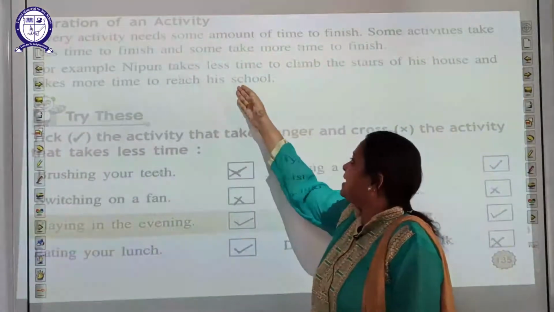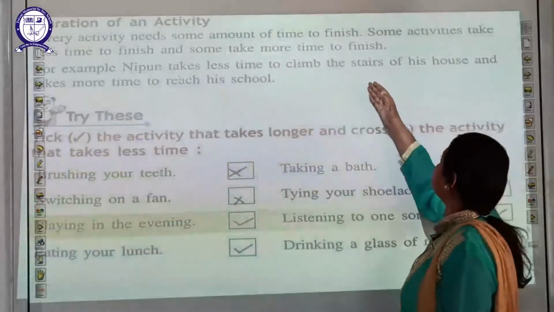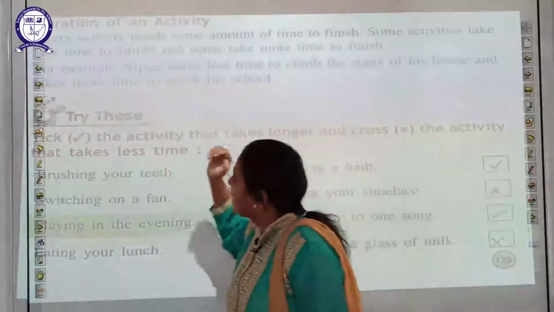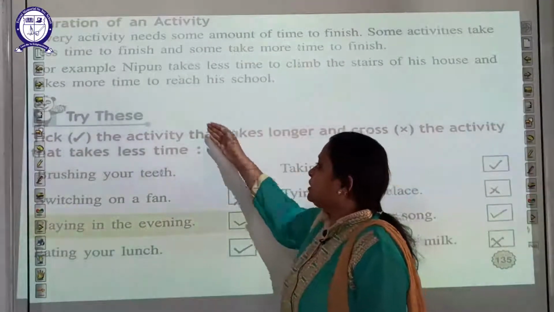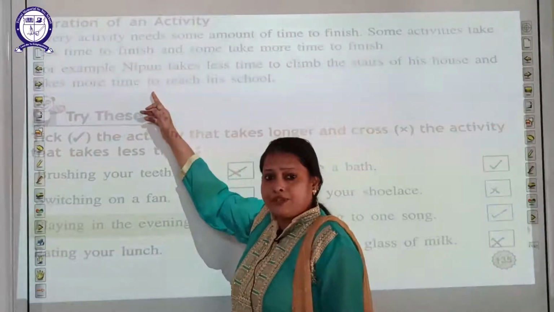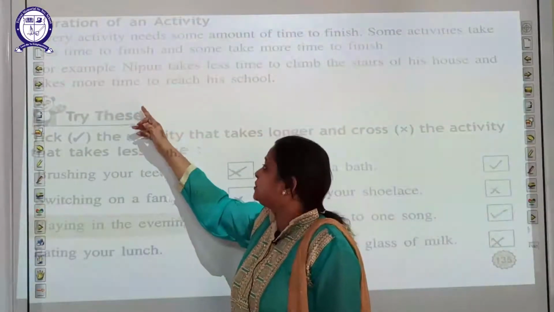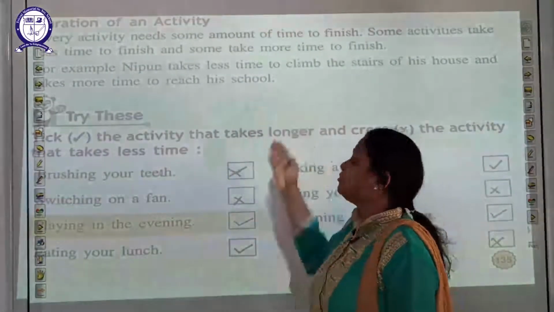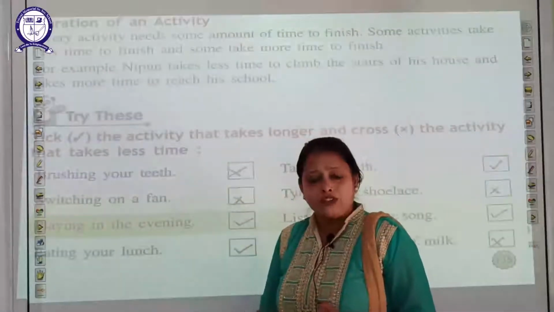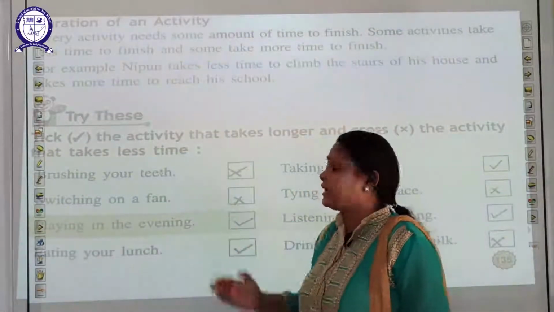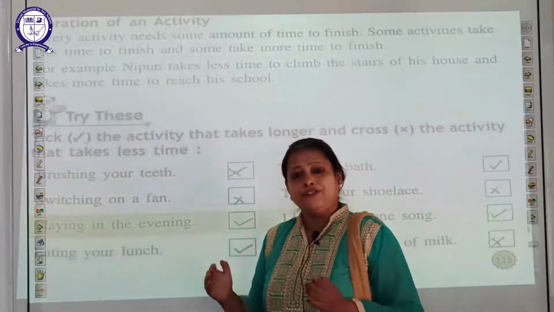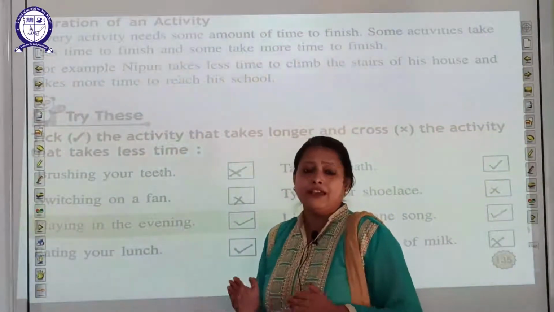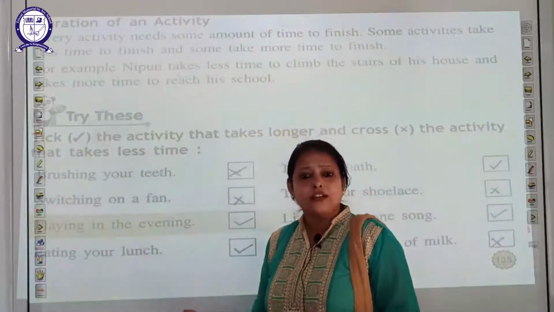Nipun takes less time to climb the stairs of his house and takes more time to reach his school. Students, look at the example. Nipun is a boy and he takes very little time to climb the stairs. If he has to climb the stairs, he takes very little time.